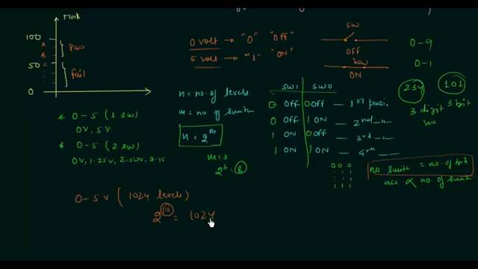Now you can feel how much accuracy we are increasing. Initially we had only 2 levels, 0 and 5 volts, and now we can have 1024 different levels between 0 to 5. By increasing the number of switches, the accuracy is increasing. 8 bits is equal to 1 byte, right?